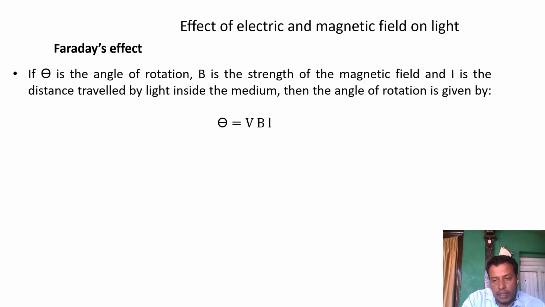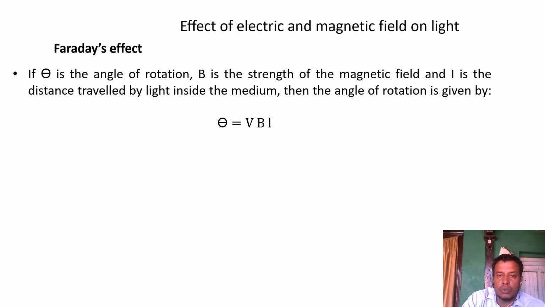The Faraday effect gives the relation for the angle of rotation of the plane polarized light. It is directly proportional to the magnetic field and to the distance l traveled through the medium.